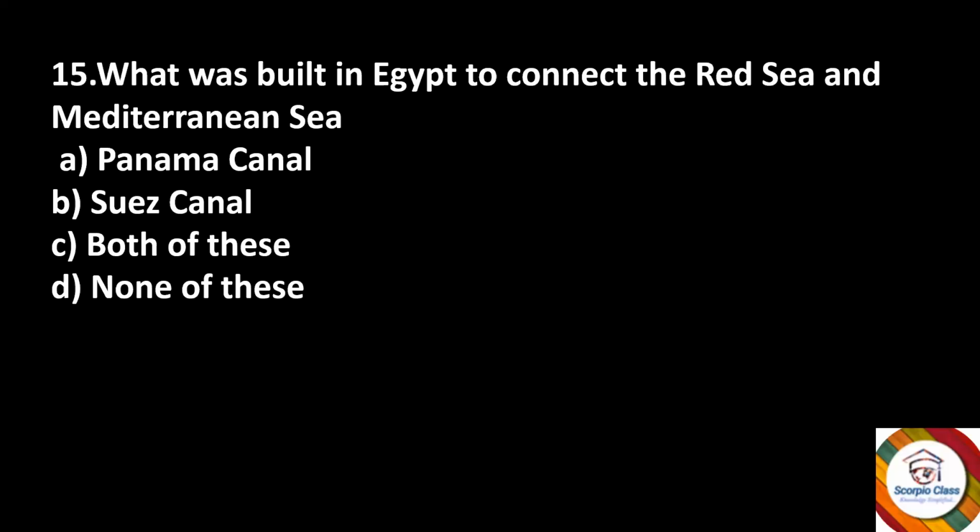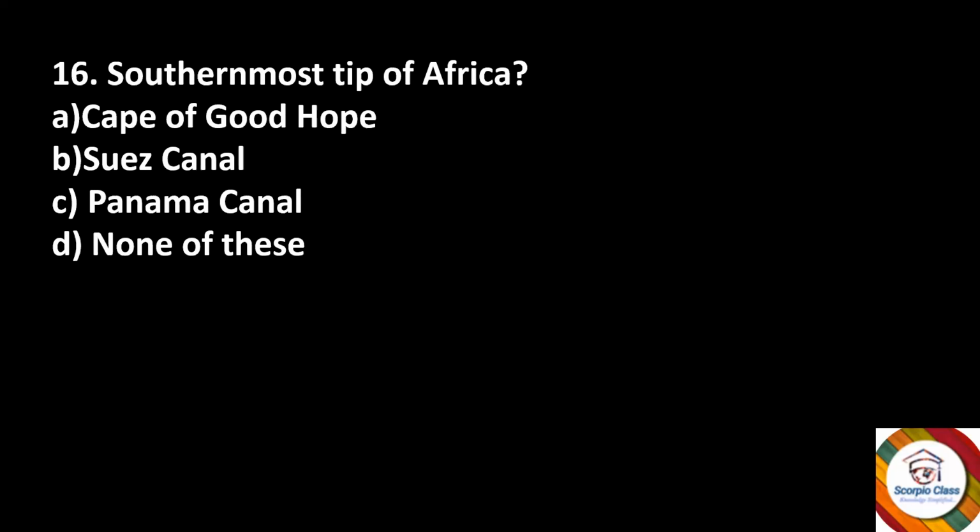Next, what was built in Egypt to connect the Red Sea and Mediterranean Sea? Panama Canal, Suez Canal, both of these, or none of these? The right answer is option B, Suez Canal. Next, southernmost tip of Africa.